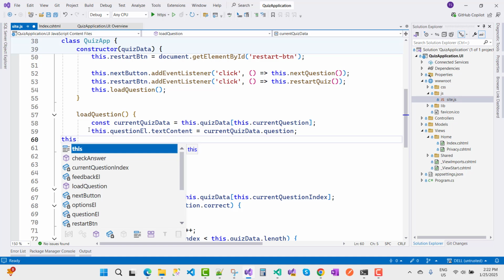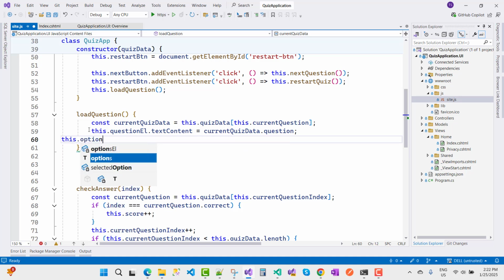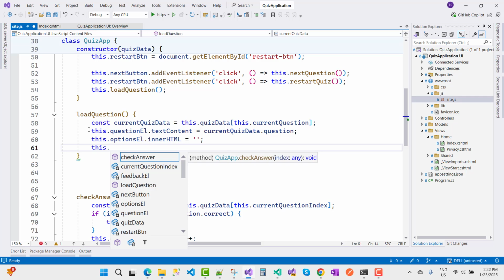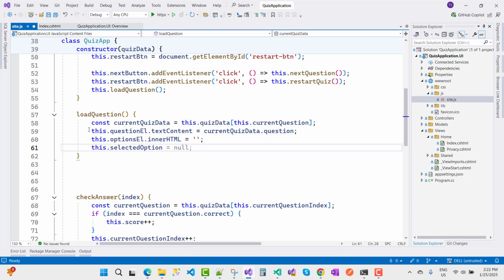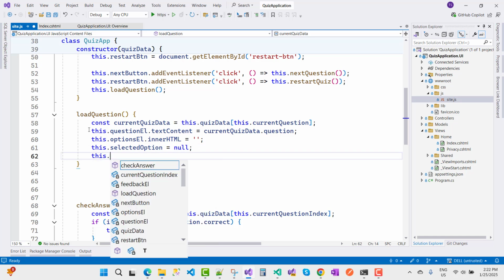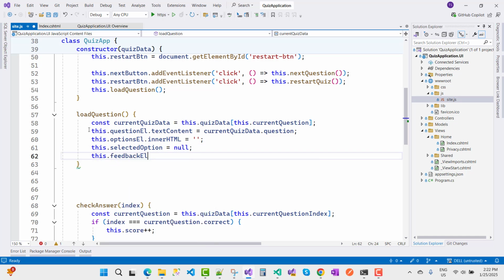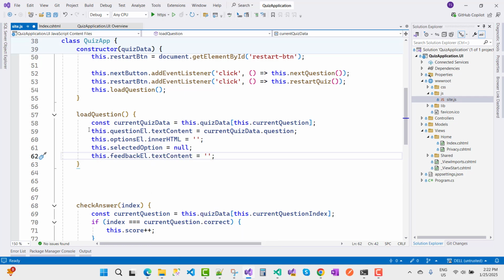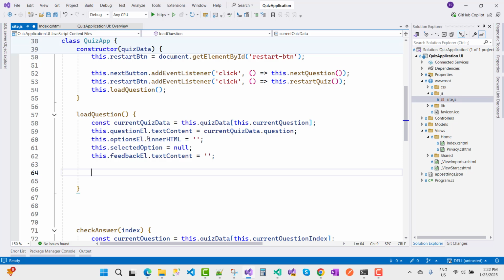The next part is this.optionsElement.innerHTML is blank. Now this.selectedOptions is equal to null. Next is this.feedbackElement.textContent is blank.